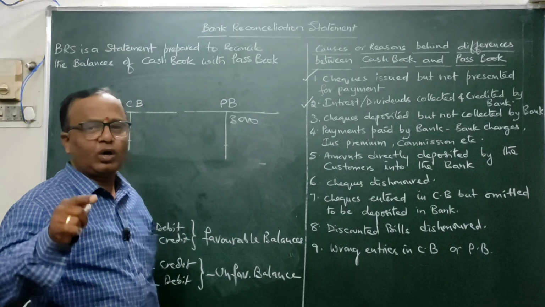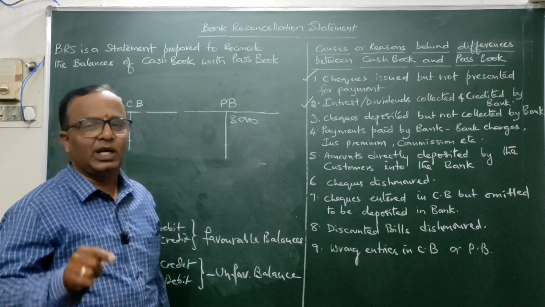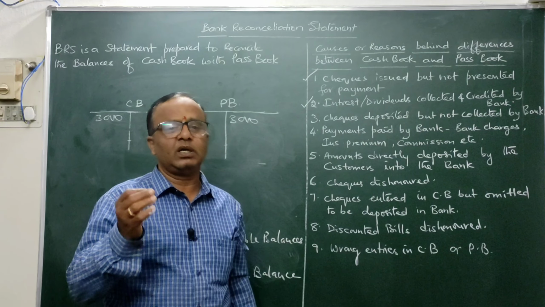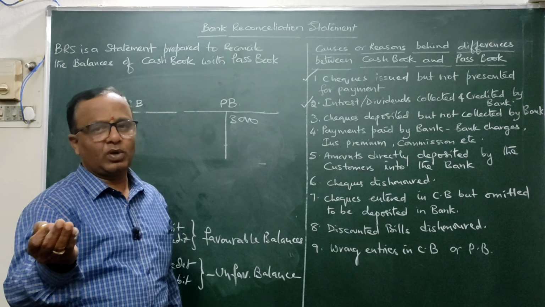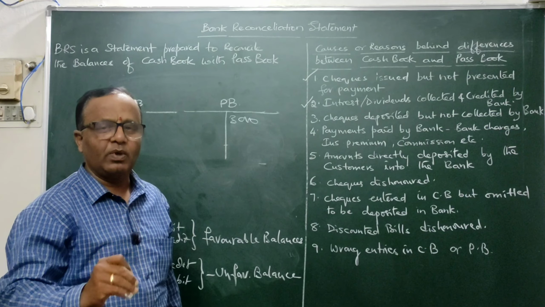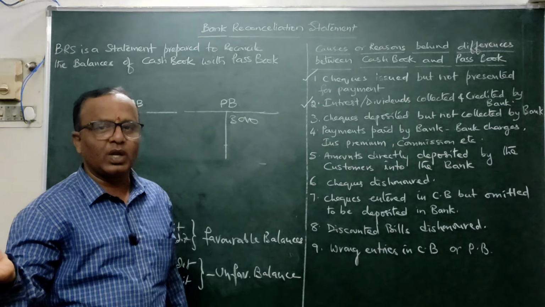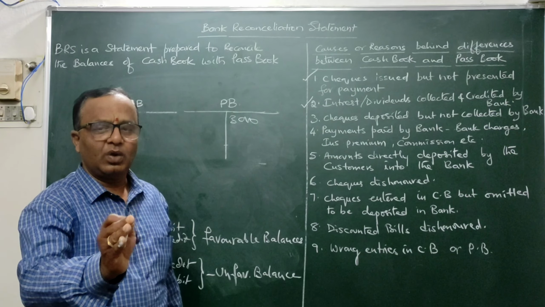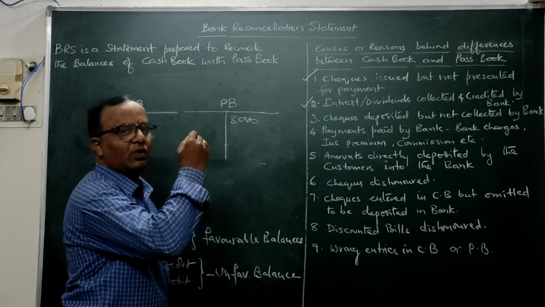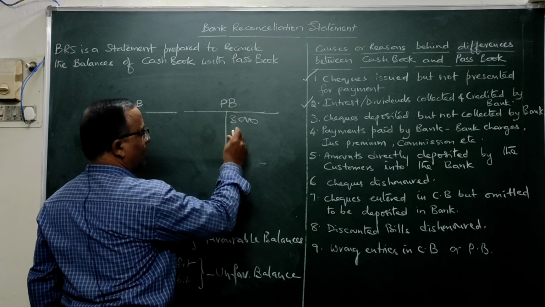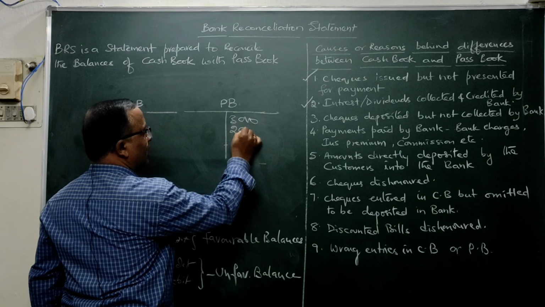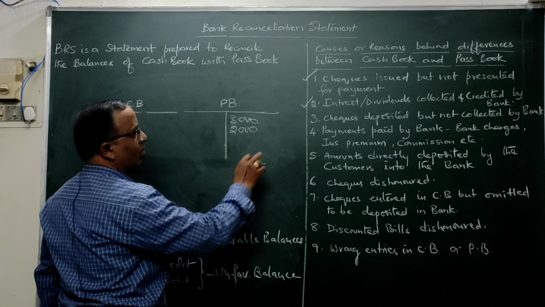That means the banker, on your behalf, has collected dividends. Dividends are the returns you get on the shares held by you. The banker has collected that money on your behalf, or whatever interest you should get on your investments, and he has put it in your account. That means the money belongs to you, so it will be credited here. Take for example some 2,000 worth of interest the banker has collected on your behalf.